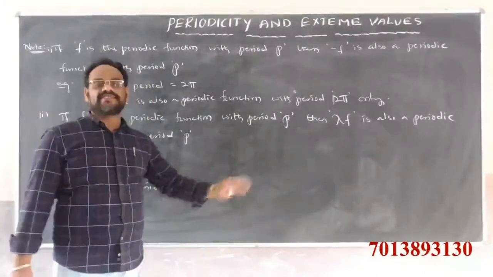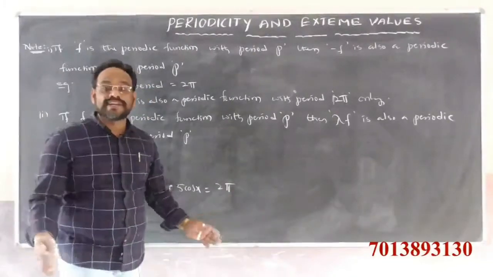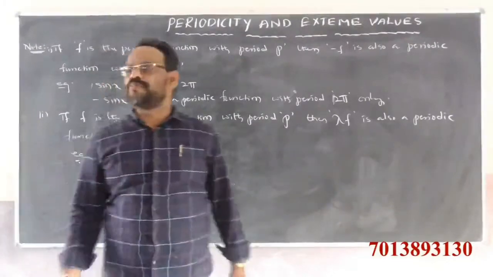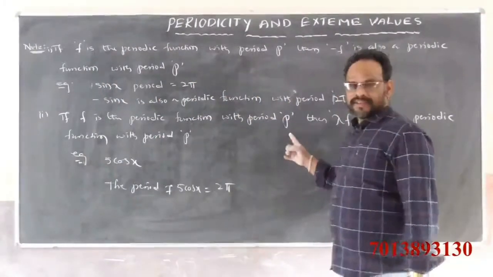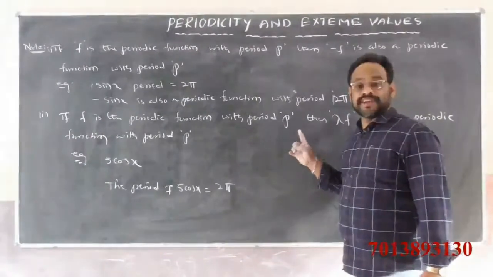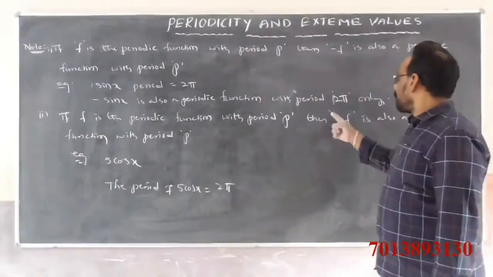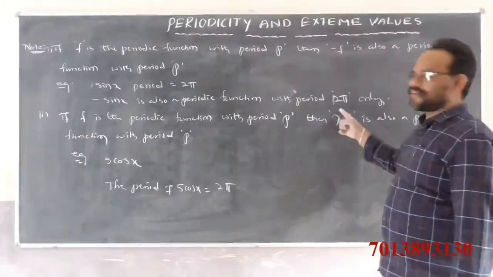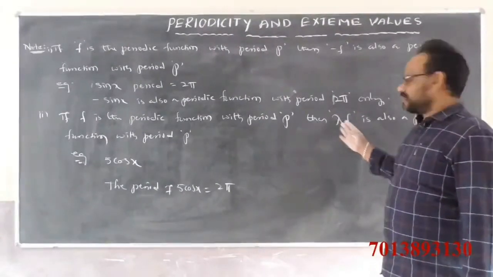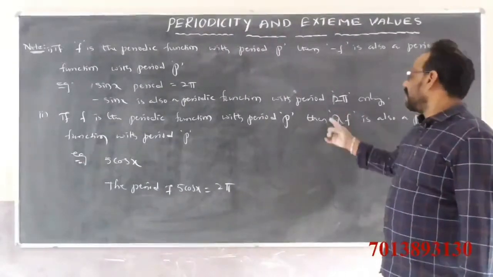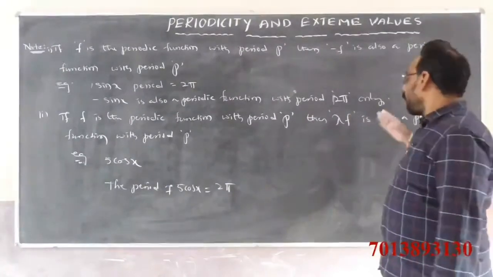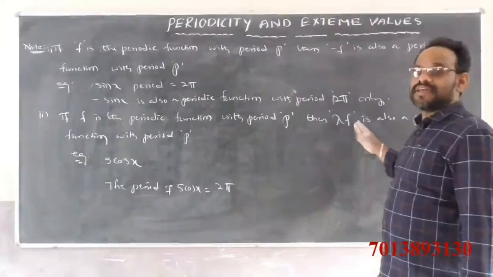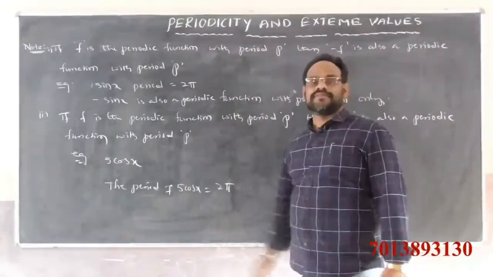100 times cos x is also 2 pi. 1000 times cos x is also 2 pi. Why? Because f is a periodic function with period p, then lambda times f, or k times f, where lambda is any scalar, is always a periodic function with the same period.